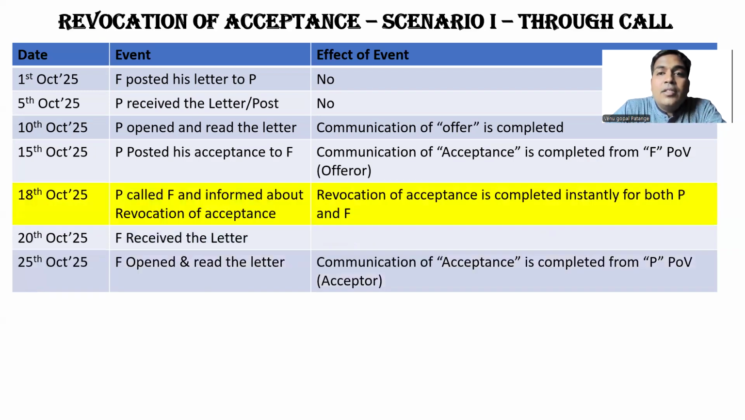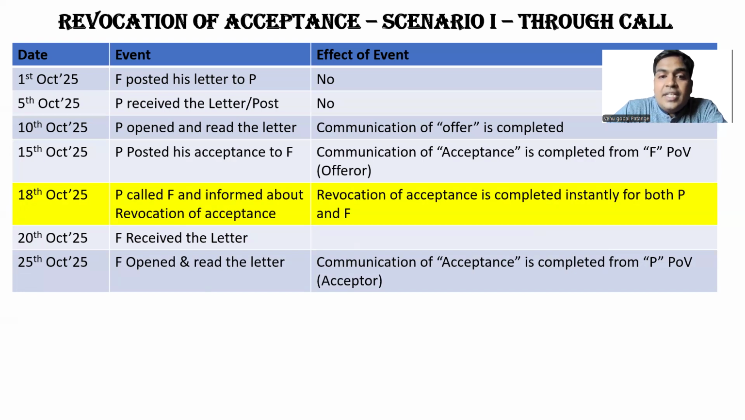So let us say the scenario 1 through call. 18th October, P called F and informed about revocation of acceptance. So P called F. The offeree calls offerer and informed about revocation of acceptance. So the revocation of acceptance is completed instantly for both P and F.